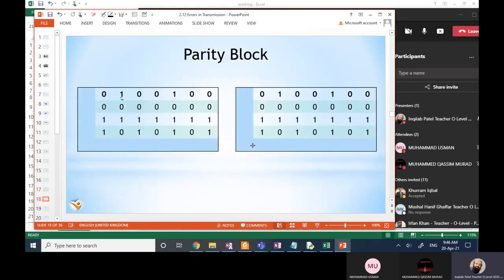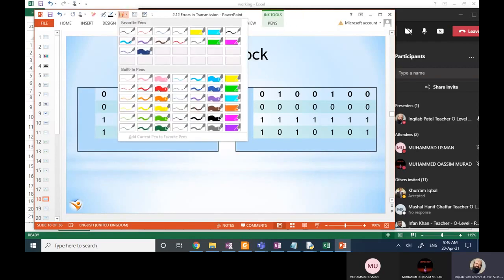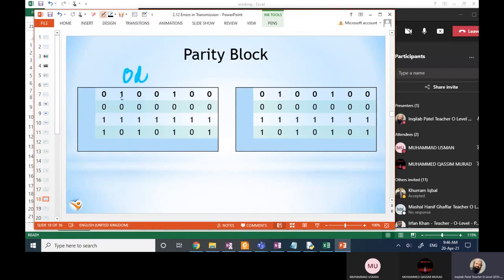For that, we use parity block. In parity block, we add an extra byte. Here we are using an extra bit to make it even or odd. Suppose we are making it odd, we will add 1 over here.